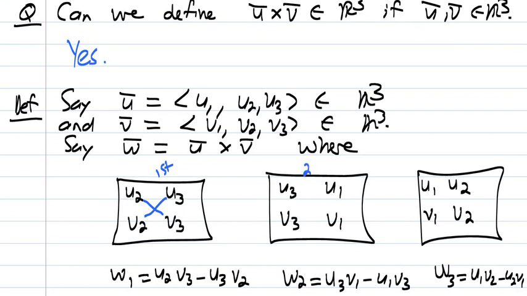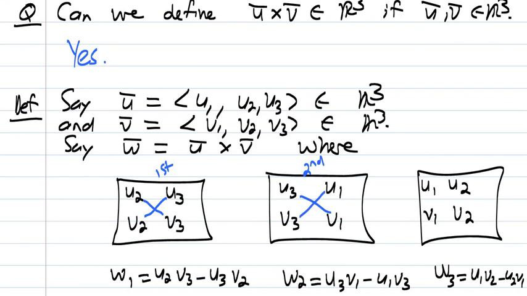In my second block, I take the third component of u and the first component of u, and the third component of v and the first component of v, and I do the same thing. The second component of vector w, w2, is u3 times v1 minus u1 times v3.